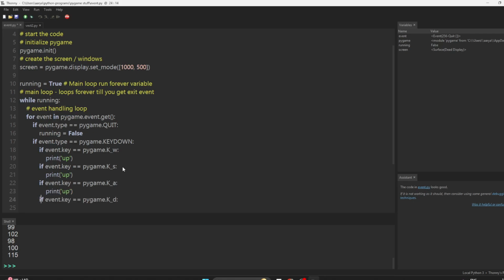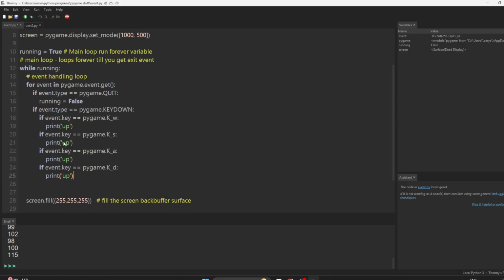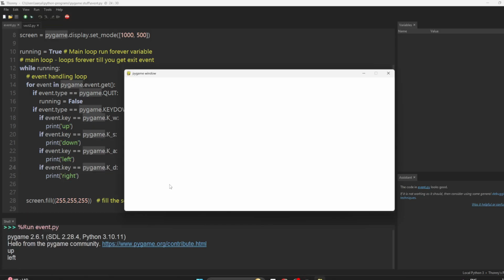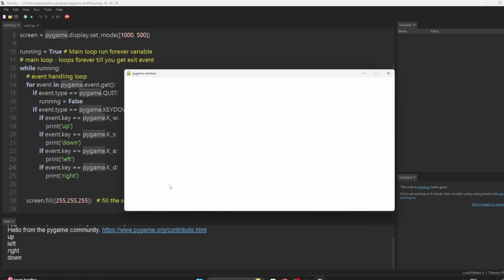This one's left and that one's right. D is right, W is up and S is down. D-O-W-N. And A is left and this is right. Okay, so let's run this thing again and see what happens. Up, left, right, down. So it works.